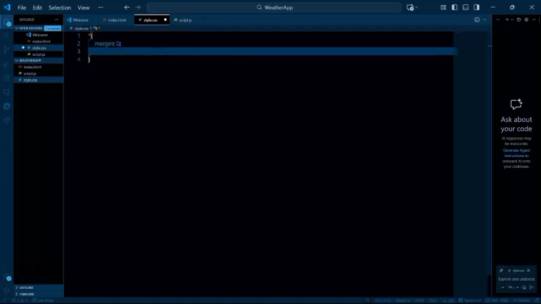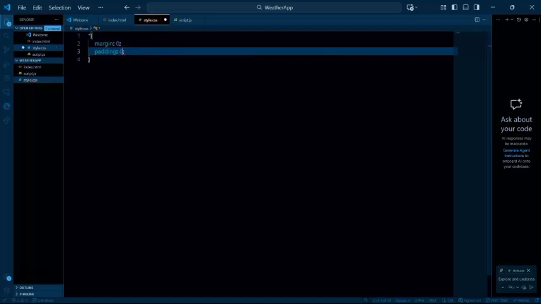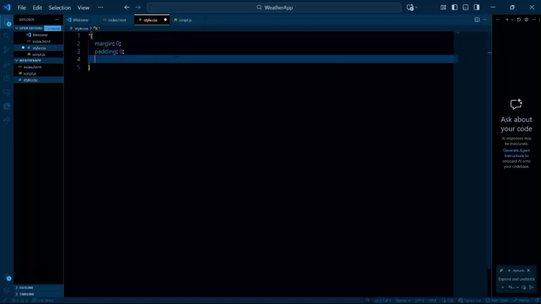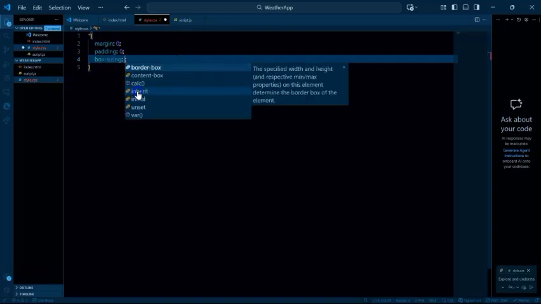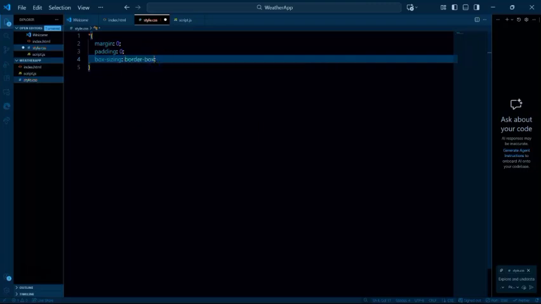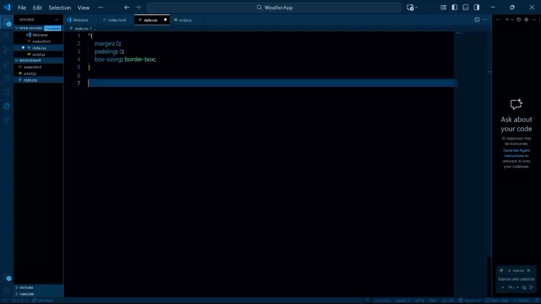Another thing I want you to remove is your padding. Your padding is also 0. So that's the best practice. The next thing I want you to do is to set your box-sizing to border-box. Of course, you have different options there. You have content-box, and you have border-box, but always go for border-box, right? So we are done with that. Of course, we are able to control the length and breadth of our page, right?